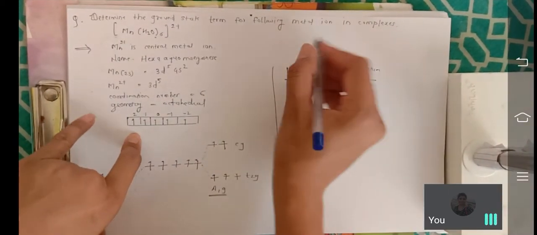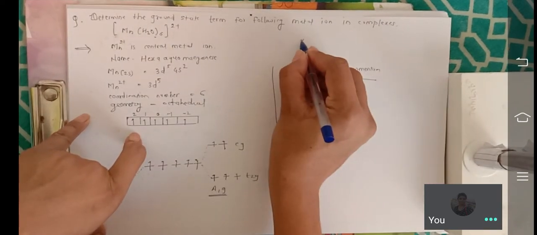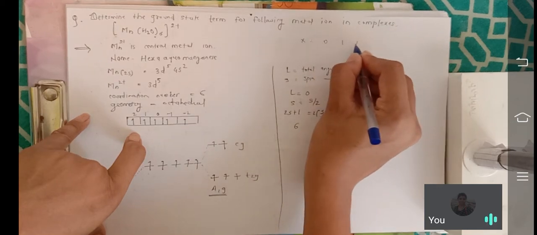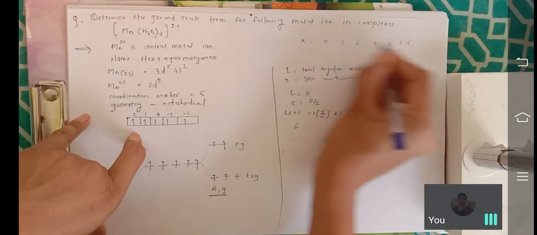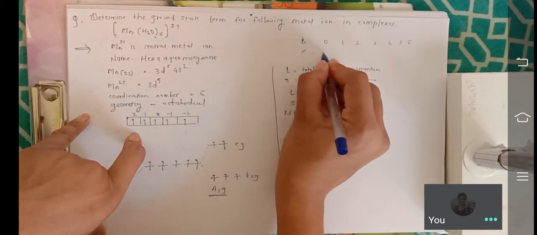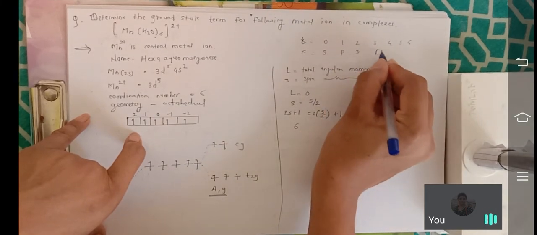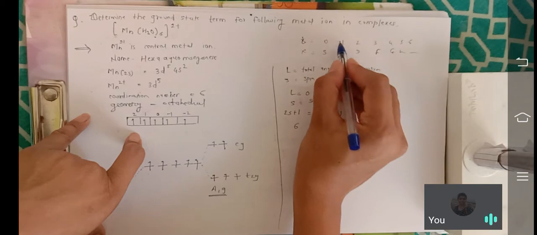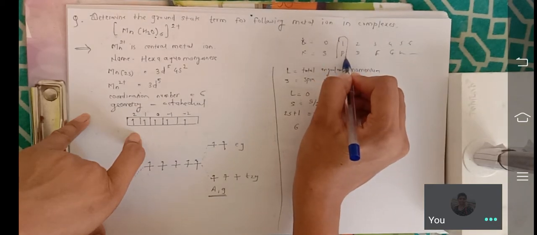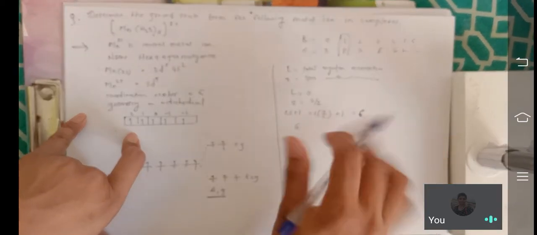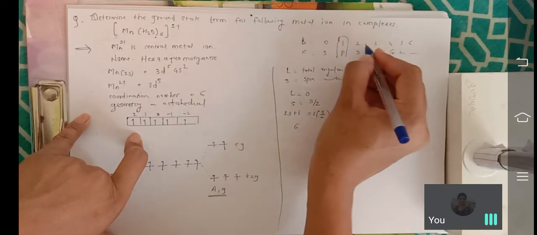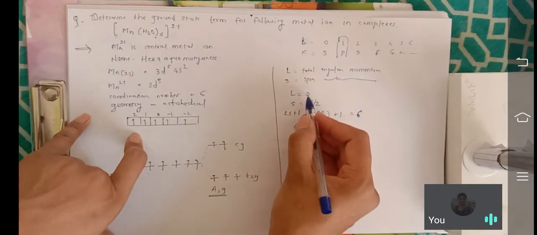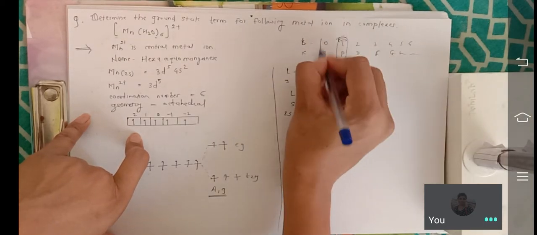So what is that series? 0, 1, 2, 3, 4, 5, 6 for L corresponds to S, P, D, F, G, H and so on. Here L is equal to 0, so you take S, not P. The value of L is 0, not 1.